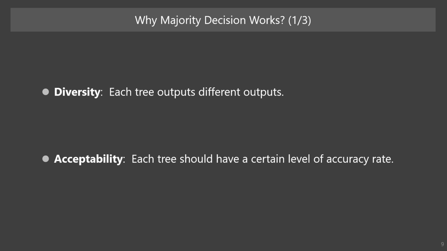Random forests take majority decision to determine the output. But why does it lead to higher prediction performance? Strictly speaking, for a majority decision to achieve higher performance than a single model, two conditions should be met: diversity and acceptability. The first condition, diversity, means that each tree outputs different outputs. And the second condition, acceptability, means that each tree should have a certain level of accuracy rate, specifically greater than or equal to 50%.